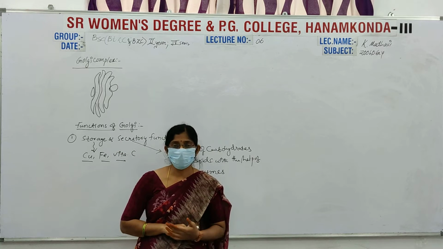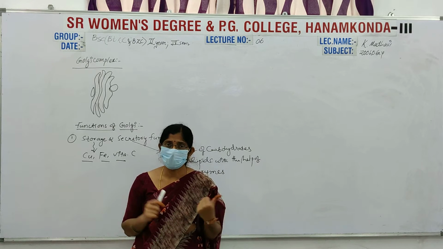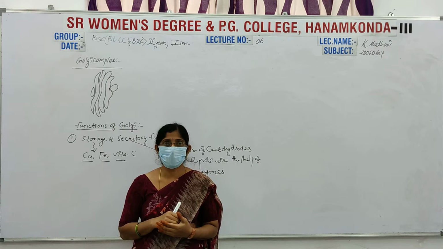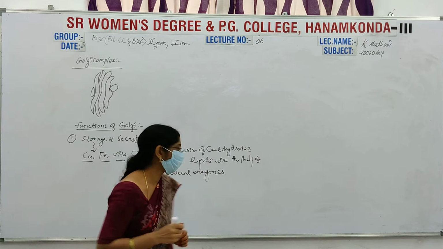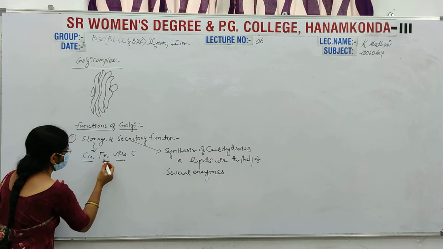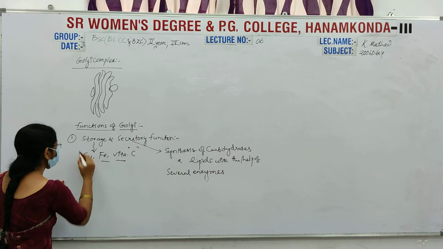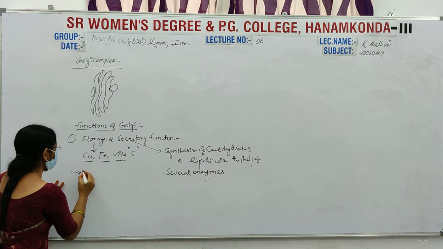The synthesized carbohydrates are further stored in the form of polysaccharides. Not only copper and phosphorus, essential elements, but also vitamin C, ascorbic acid, are stored. Polysaccharides and some glycoproteins are also stored by the Golgi complex.